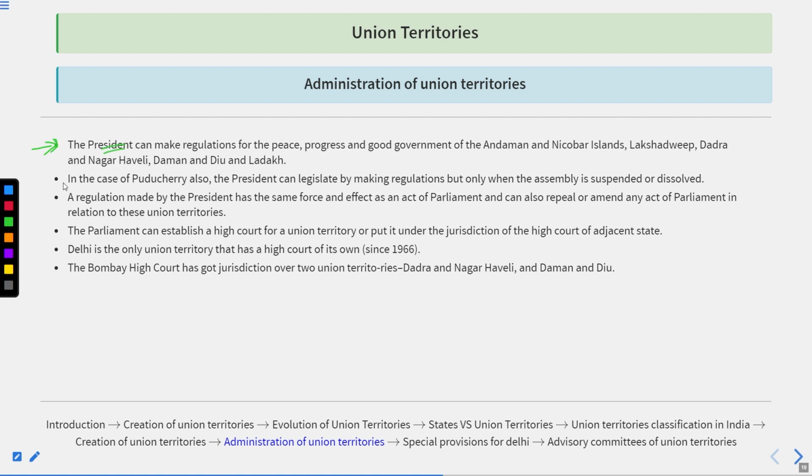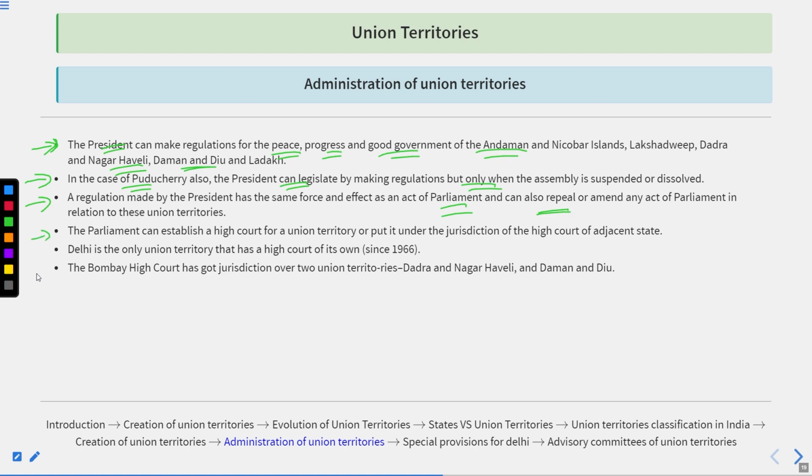Thereafter, the President can make regulations for the peace, progress and good government of the Andaman and Nicobar Islands, Lakshadweep, Dadra and Nagar Haveli, Daman and Diu, and Ladakh. In the case of Puducherry also, the President can legislate by making regulations, but only when the Assembly is suspended or dissolved. A regulation made by the President has the same force and effect as an Act of Parliament, and can also repeal or amend any act of Parliament in relation to these union territories.